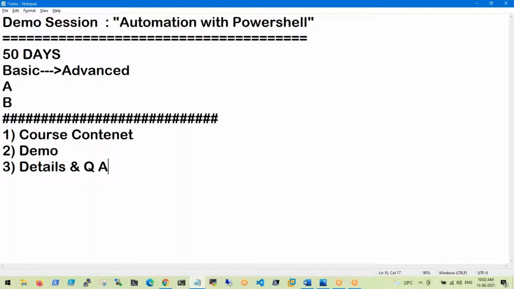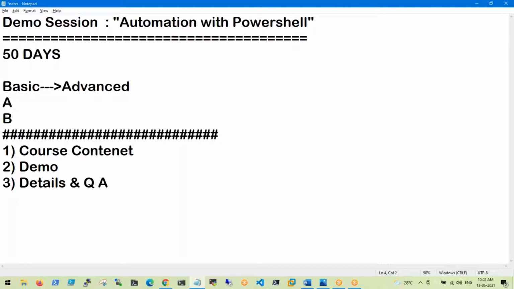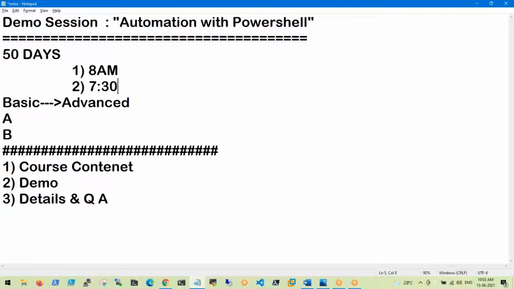So, guys, here I'm going to start two batches, two days after the demo, probably Wednesday or Thursday. One is an 8 a.m. morning batch, and another one is a 7:30 p.m. batch, based on IST timings.